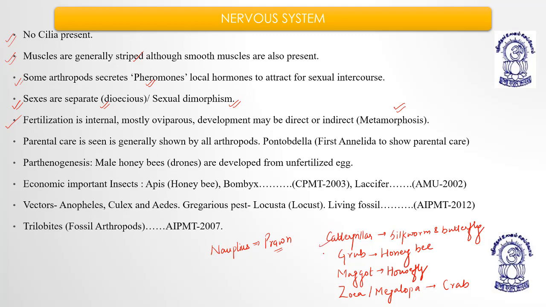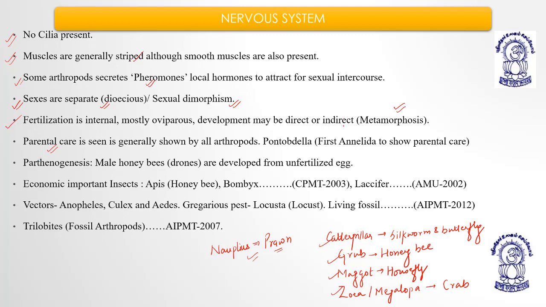So caterpillar in case of silkworm and butterfly, grub in case of honeybee, maggot in case of housefly, wrigglers in case of mosquito, zoea and megalopa in case of crab, and nauplius in case of prawns. Is that understood? Now, parental care actually starts in the last members of phylum Annelida.